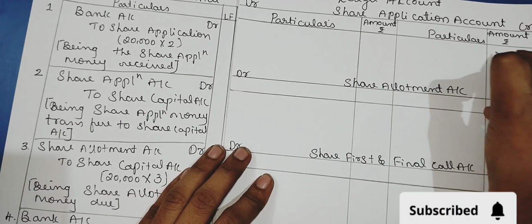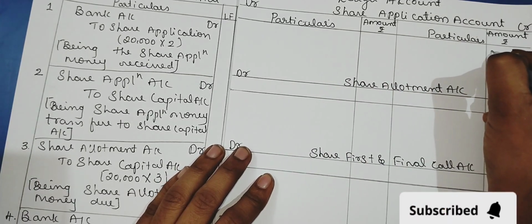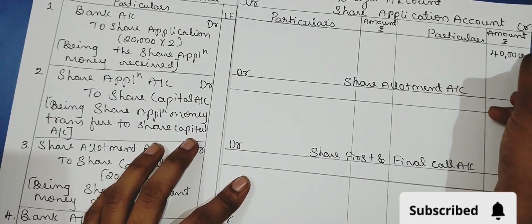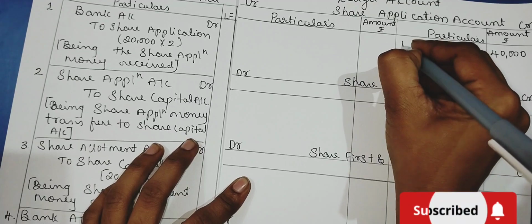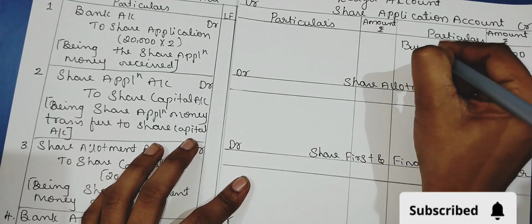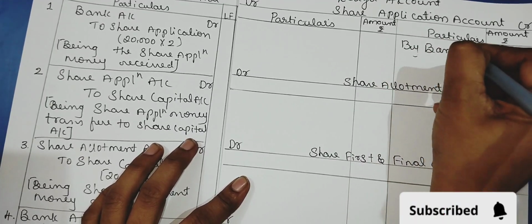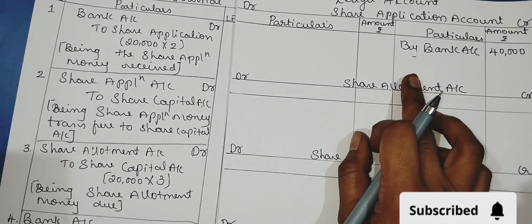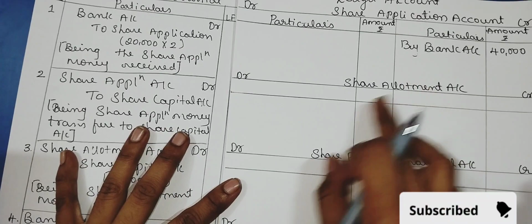The amount is share application amount 20,000 into 2, that is 40,000, by bank account. Understood? Now we have one more entry.